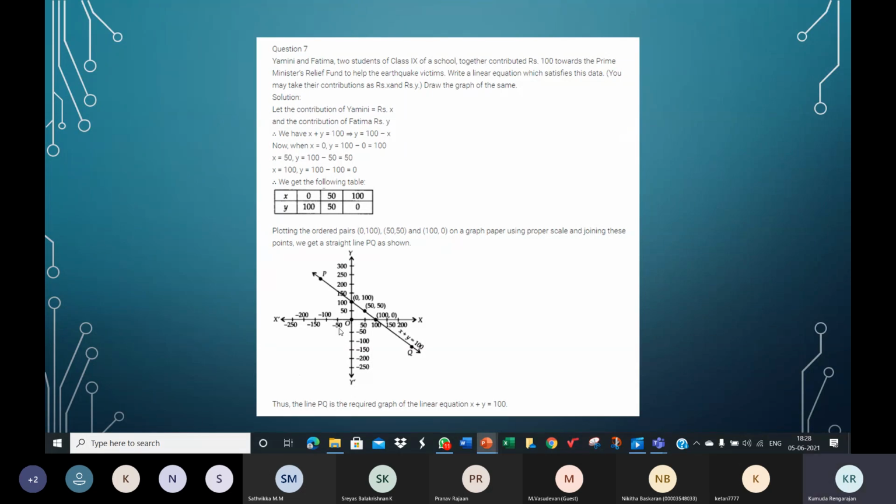And you can see the scale taken here. Along the x-axis, 1 centimeter is 50 units. Y-axis also 1 centimeter is 50 units. And it's easy to plot because the points are like 0, 100. So 0, 100 here. 50, 50. And 100, 0. These are the 3 points.